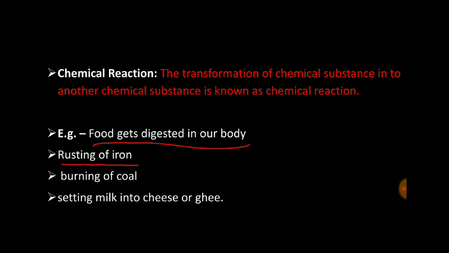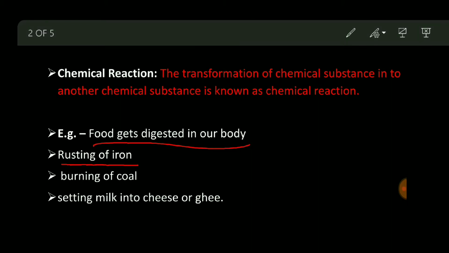Burning of coal. What is coal? Coal means I can write here C, carbon. When it burns, the carbon reacts with oxygen, O2 we have to write here, and it converts into carbon dioxide, CO2.